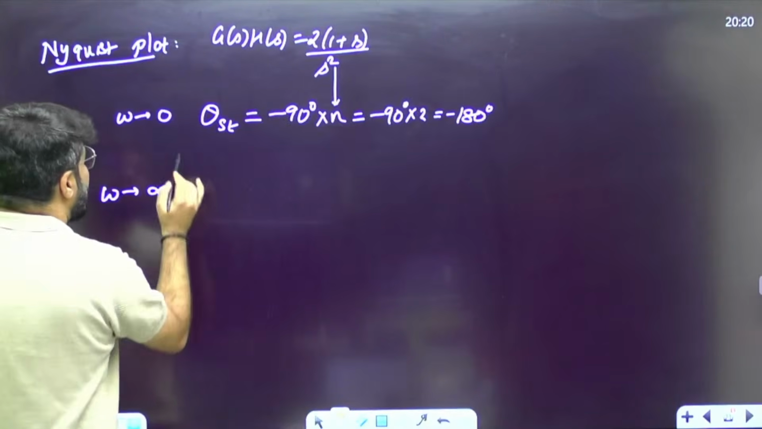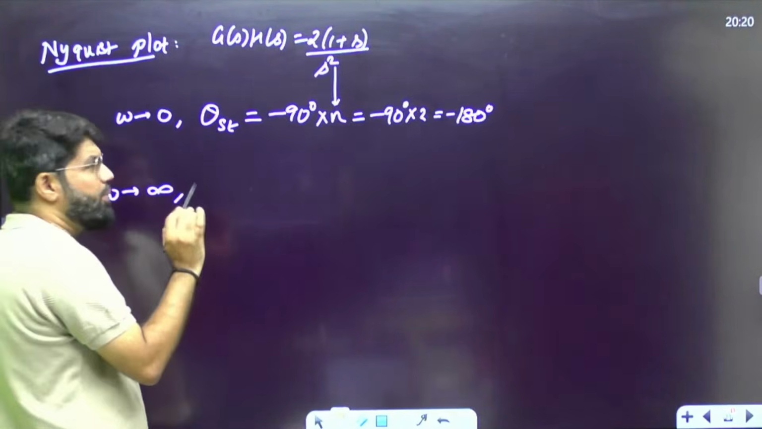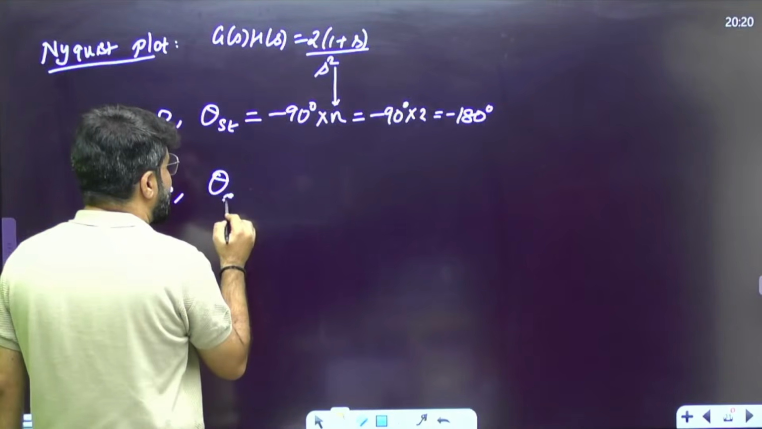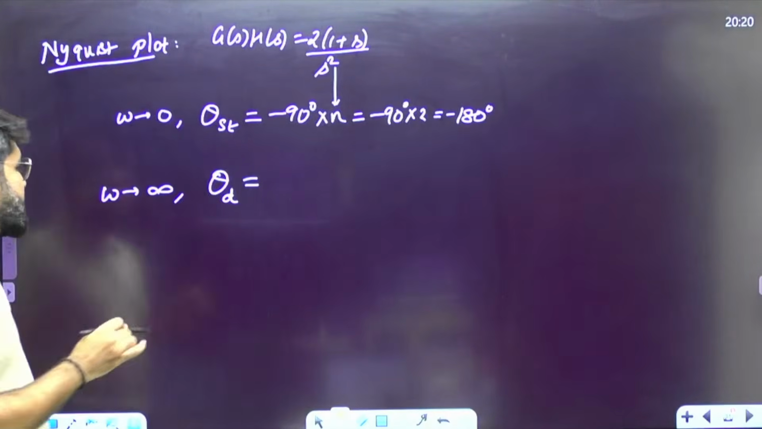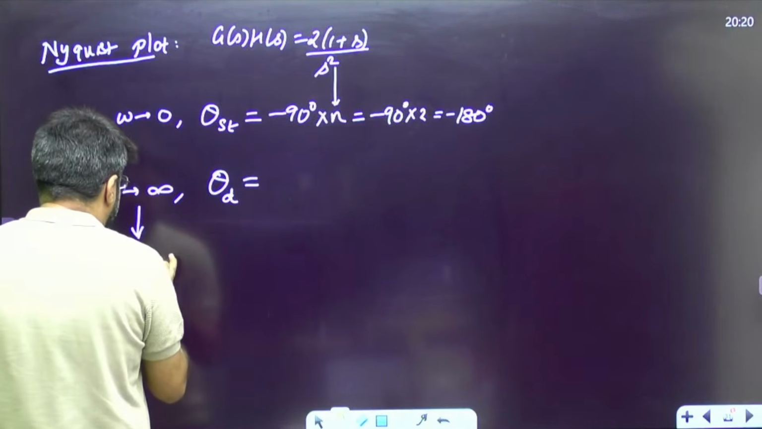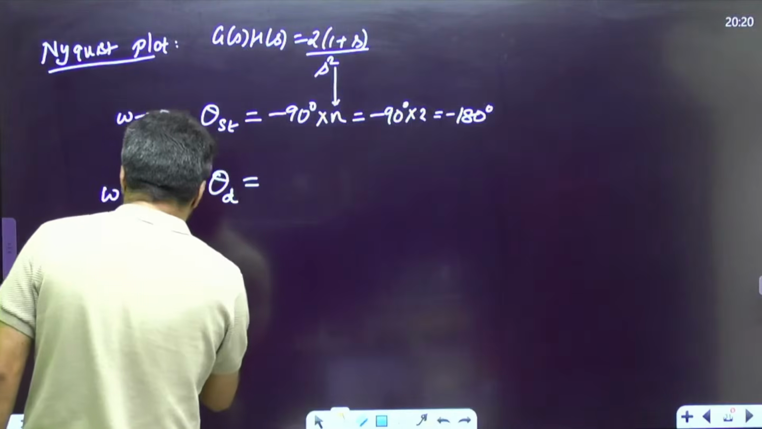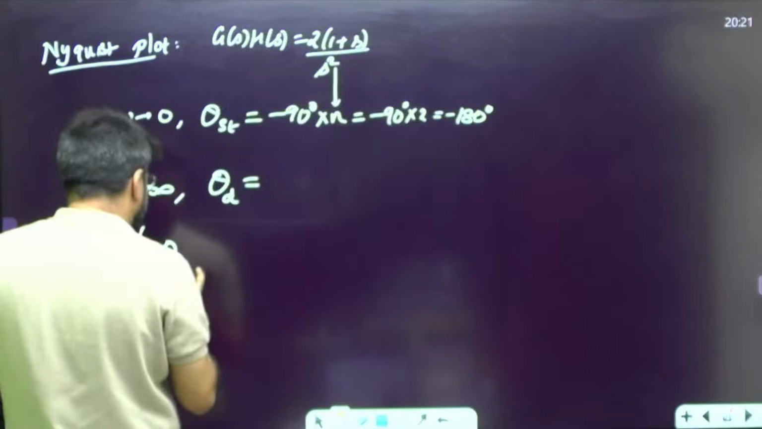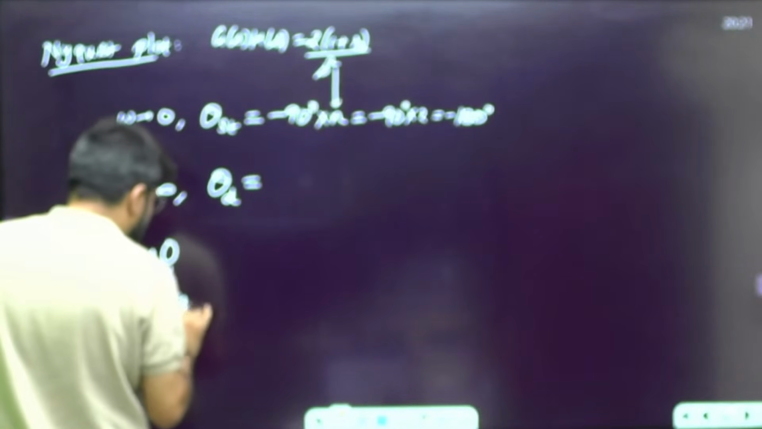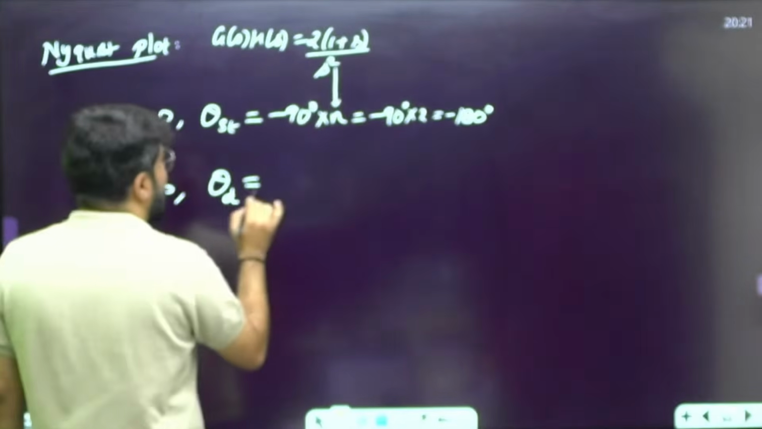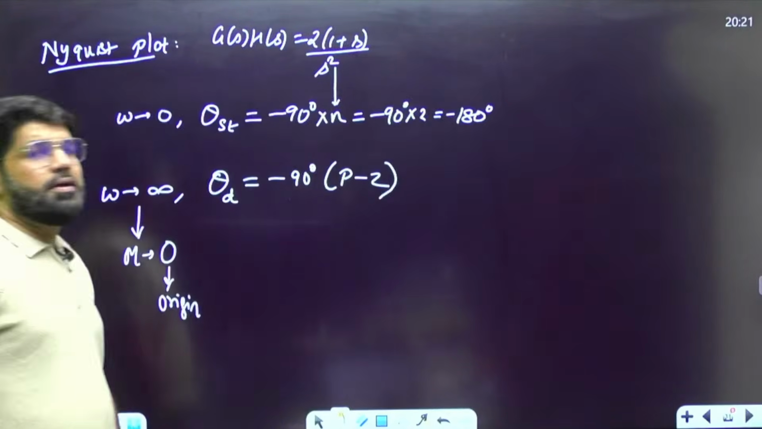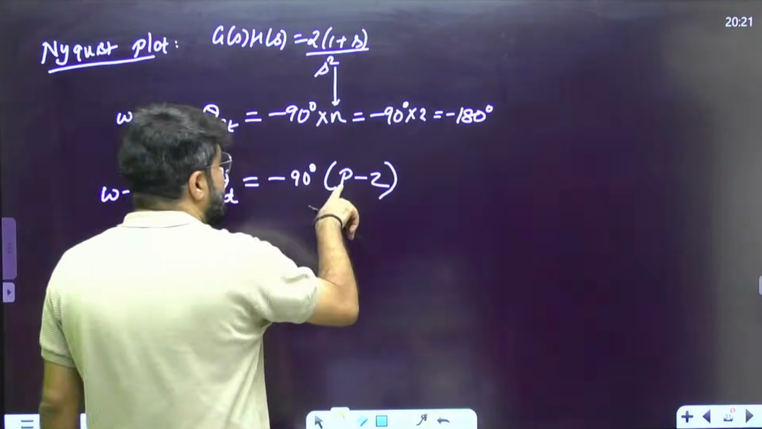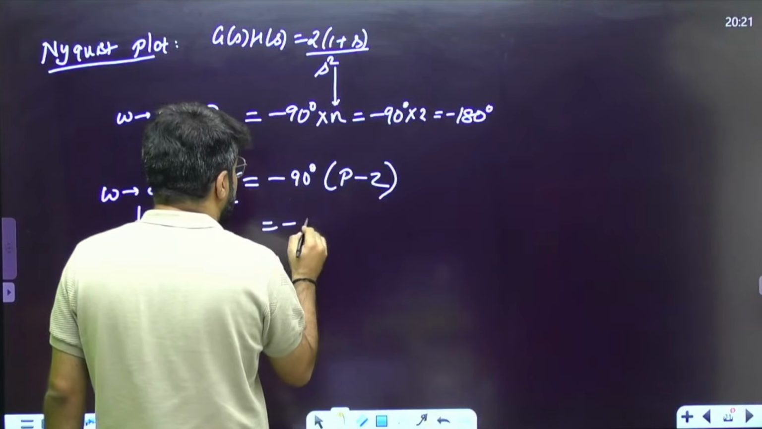Then omega tending to infinity. Many times, the starting and ending frequency is enough. We call it theta diving, because at omega infinity, magnitude will be 0 and we dive into origin. At omega tending to infinity, magnitude tends to 0, because 1 upon infinity is 0. Magnitude 0 means origin. I call it dive into origin, and that is given by minus 90 degrees into P minus Z.